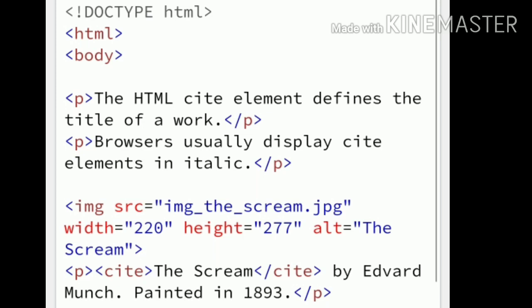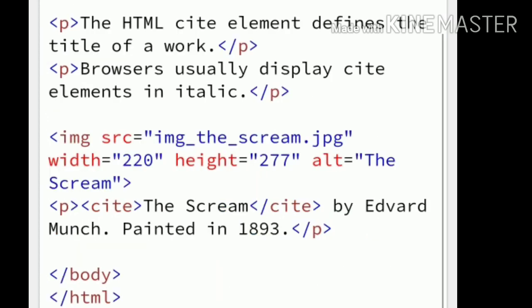In this one you can go for any simple example program. Open the HTML tag, open the body tag. After that you can write a paragraph tag. The HTML CITE element defines the title of a work. Close the paragraph. After that you can start another paragraph tag. Browsers usually display the CITE element in italic. Close the paragraph tag.